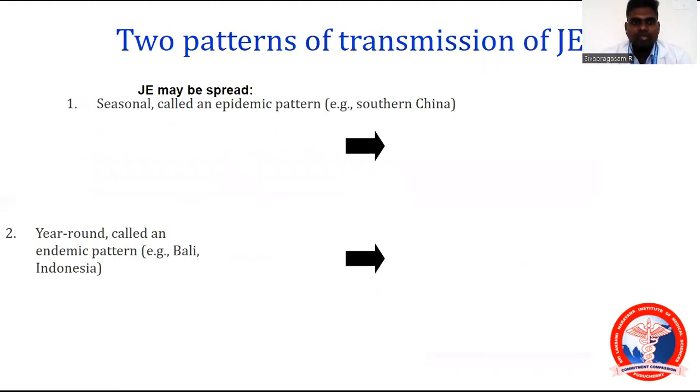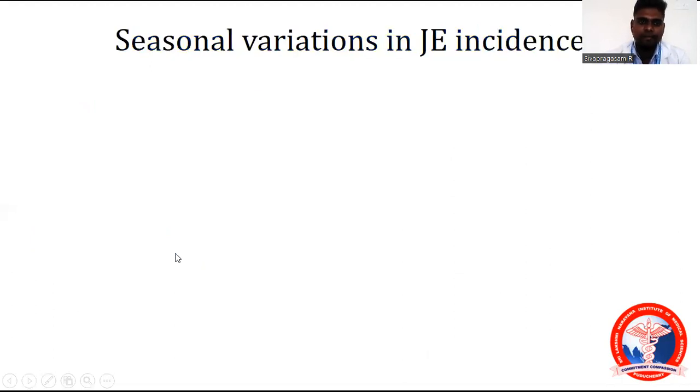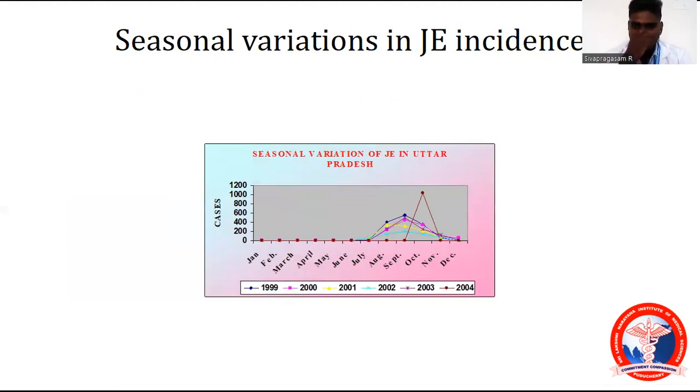Two patterns of transmission of JE. JE may be seasonal. Seasonal is during the paddy season, during the rainfall season, or year round, as in Bali, Indonesia, where it can be endemic. Seasonal variation in JE incidence. Sometimes during the rainy season, and if you see consecutive years like 1999, 2000, there was an acute outbreak in 2004. You see, there is a very acute number. In a shorter duration, there is an increased number of cases. This is called an epidemic.